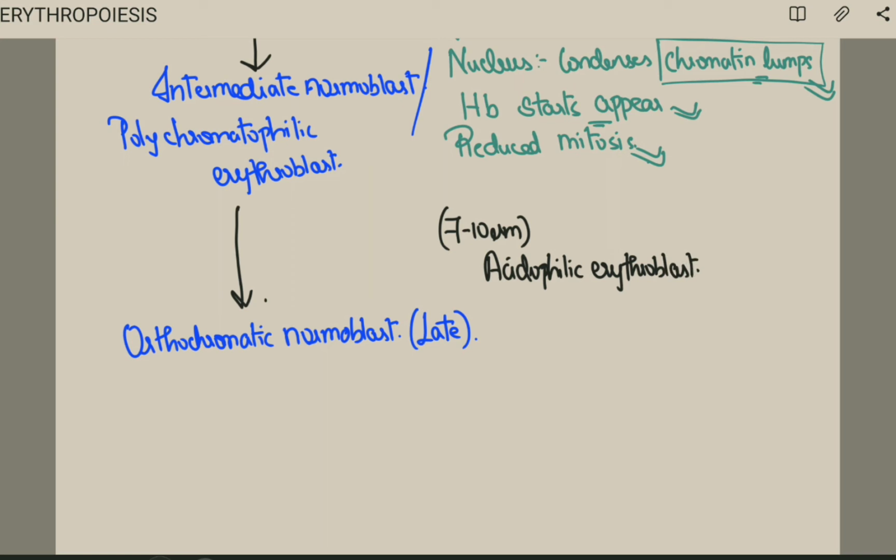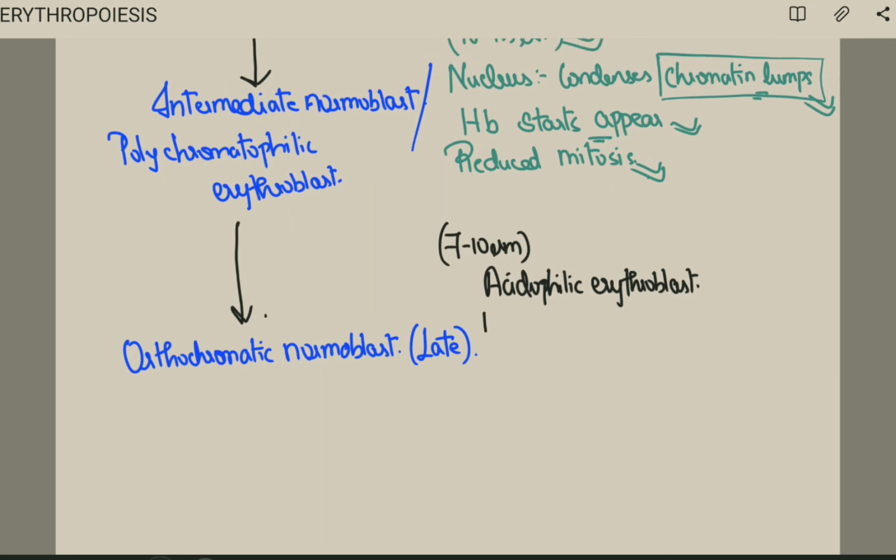If you look at the nucleus, it is more compact and it is situated near the membrane, that is where the pyknotic nucleus is extruded. So here the nucleus is a pyknotic nucleus, and where it is extruded, there only the nucleus will be present.